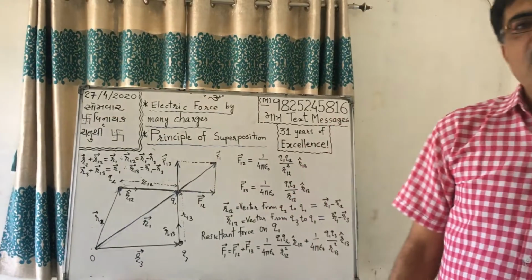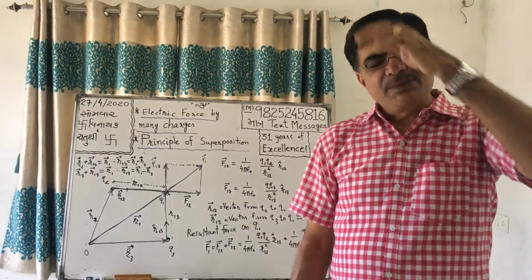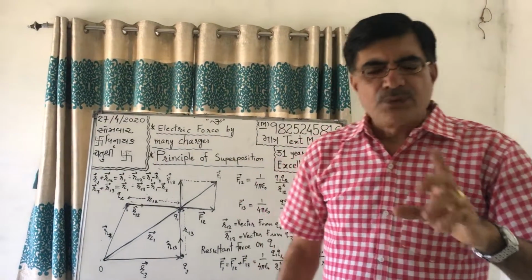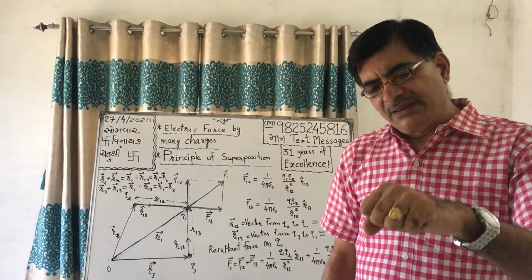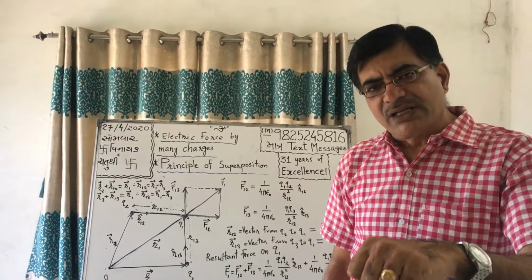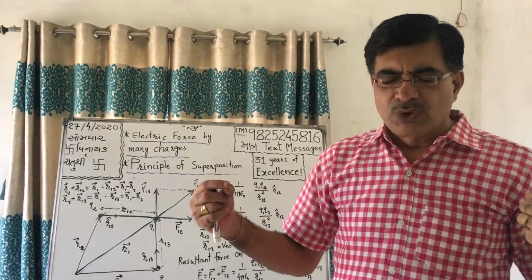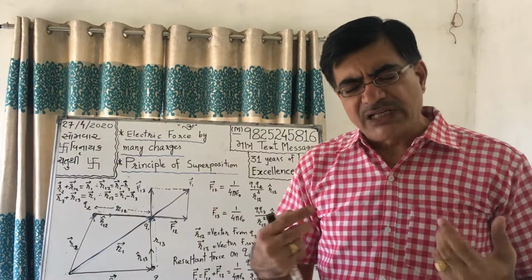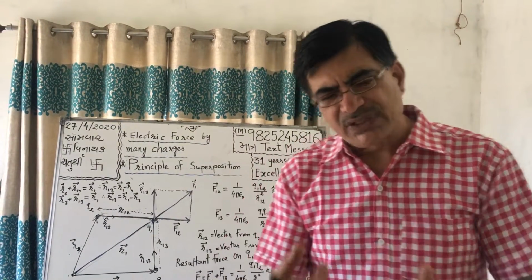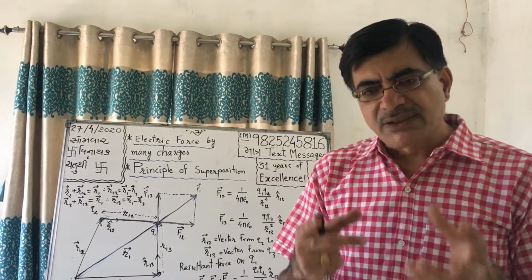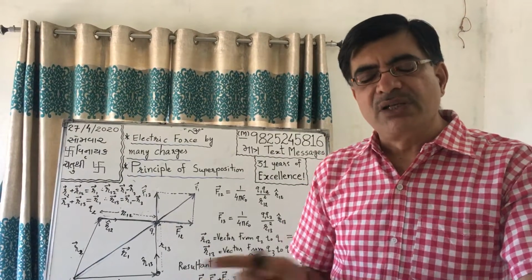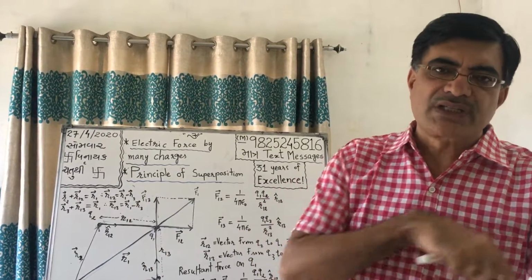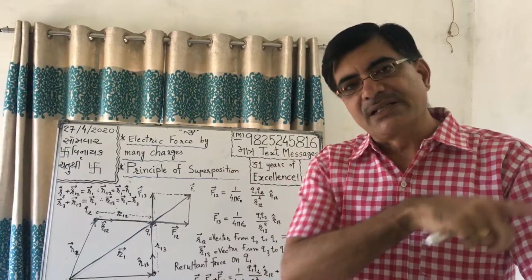Now, what is the principle of superposition? The statement is: when more than two charges offer forces on an electric charge, the resultant force on that charge will be the vector sum of the forces exerted by all charges.